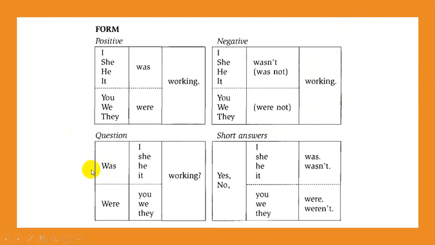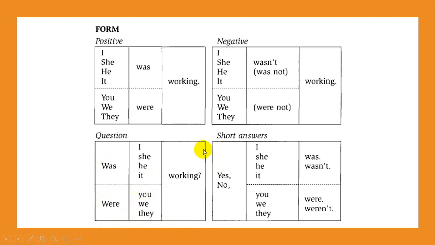The question form, that was and were is first. This is the auxiliary, the auxiliary in past continuous. In past continuous, always we have to use was and were. In question, first is the auxiliary. For example, was I working? Always the verb is with ing. Remember, please. And were is only with you, we, and they.